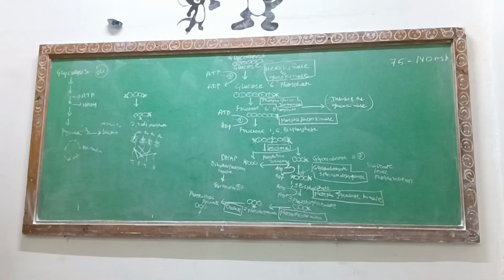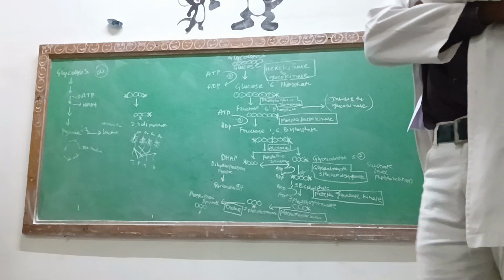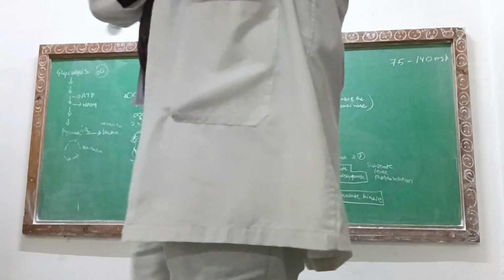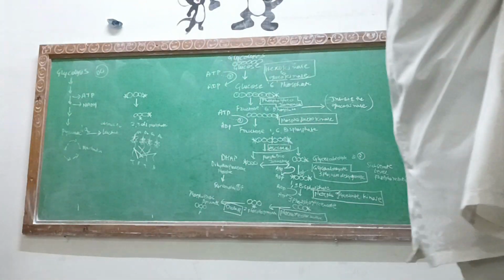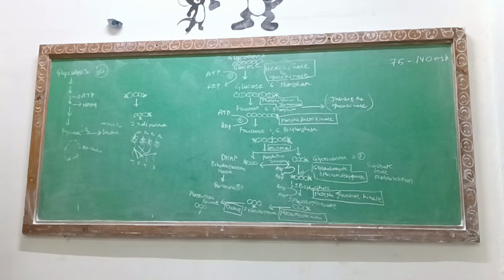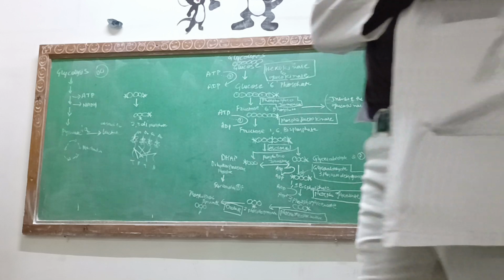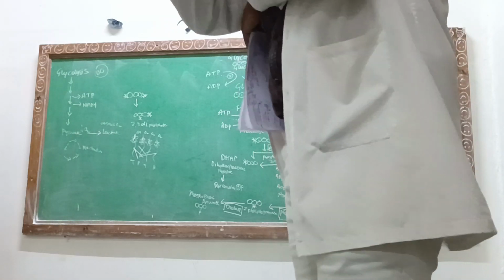We use the sodium fluoride tube inside our laboratory. The sodium fluoride tube is going to inhibit the activity of glycolysis, so that whatever glucose is there inside the tube will remain the same.